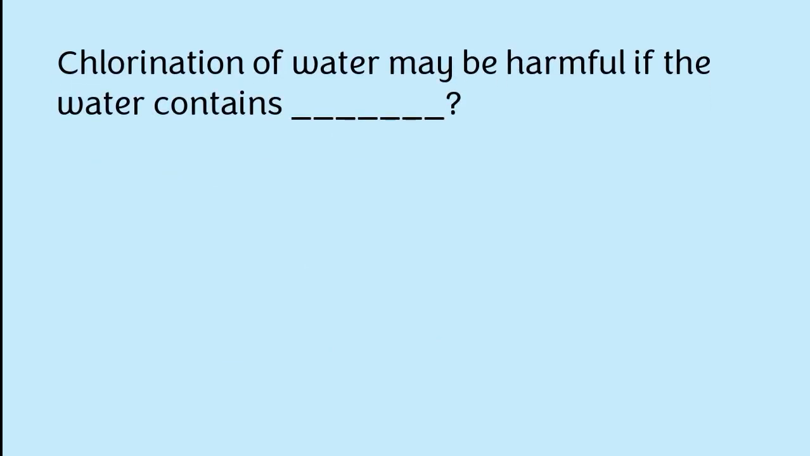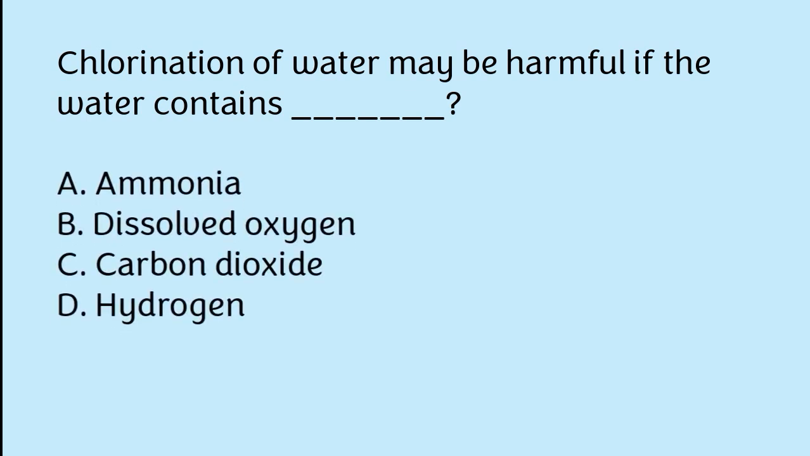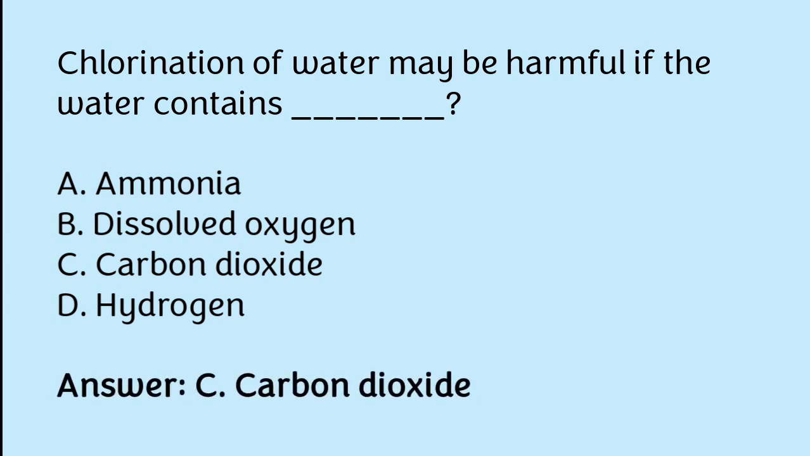Chlorination of water may be harmful if the water contains: ammonia, dissolved oxygen, carbon dioxide, hydrogen. The correct answer is option C. Chlorination of water may be harmful if the water contains carbon dioxide.